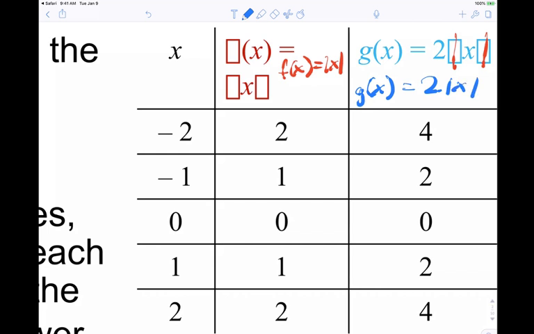The one in red we saw already. We know it's a V. We chose some values of x and found the corresponding y. For instance, what's the absolute value of negative 2? 2. What's the absolute value of negative 10? What's the absolute value of 3.5? Absolute value is just a positive distance away from 0. Then for the second one, we have 2 times absolute value, so we doubled all those results.